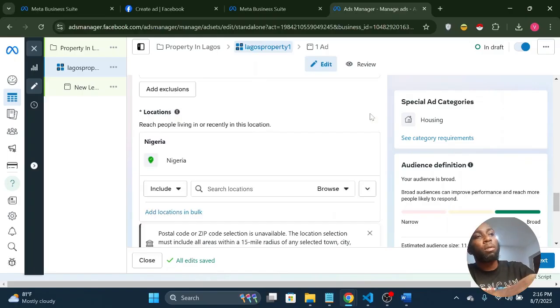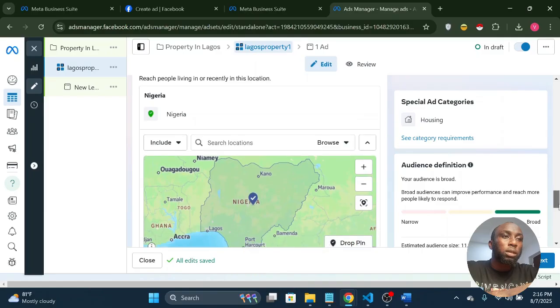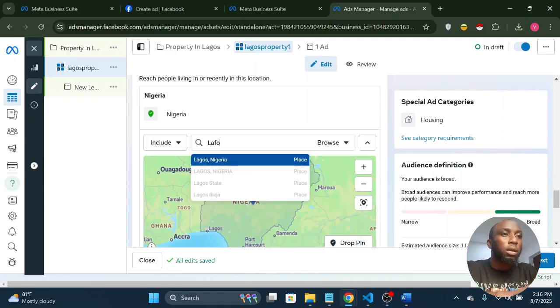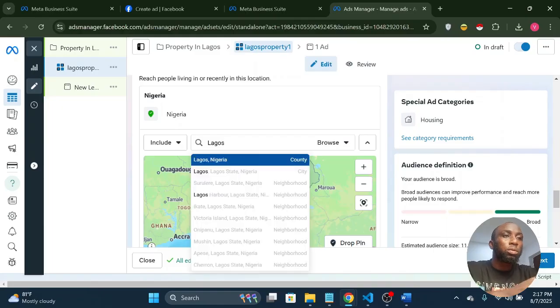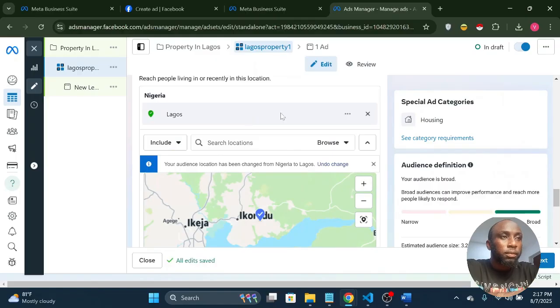So depending on the location of your property or the people you are trying to target, you have to target the whole Nigeria. Here now it's presently the whole Nigeria. If I want to pick certain locations, I don't want to pick the whole Nigeria, I can decide to do that here. So I may decide, since this property is in Lagos, to target just Lagos, Nigeria. So now only Lagos.